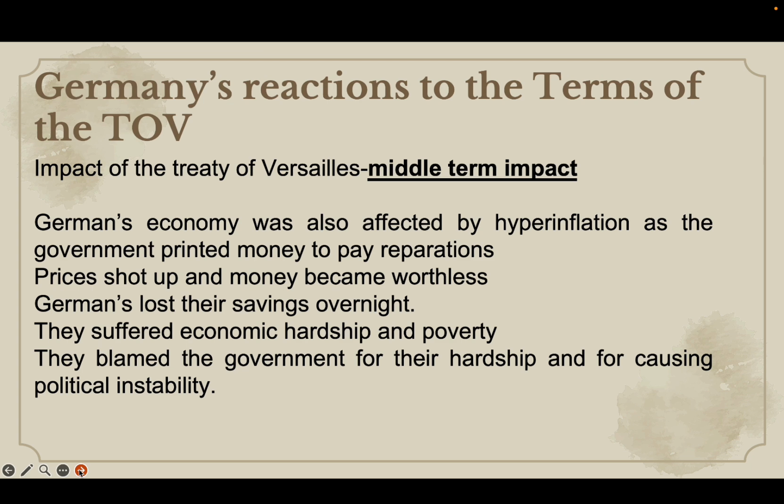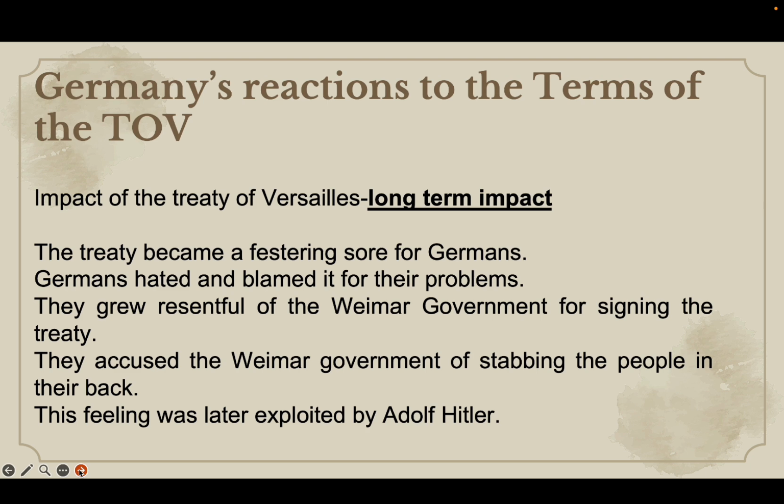And rightfully, many of them felt resentment towards the government at the time because it was that government that had signed the terms of the treaty that had put it in a very difficult situation. All right, so they blamed the government for whatever instability and hardship that they had to undergo. Now, in the long term, of course, it became a festering point for Germans. They hated and blamed the terms of the treaty for all the problems that they experienced. They grew resentful of the government for signing the treaty. They felt that the government was so weak and incompetent as it was not able to solve their problems.